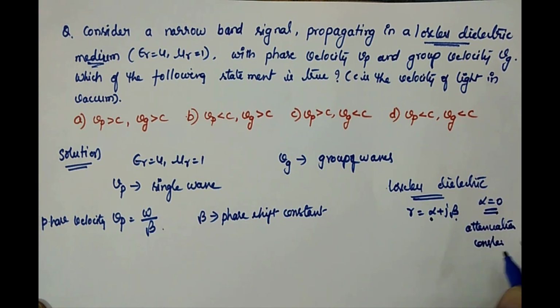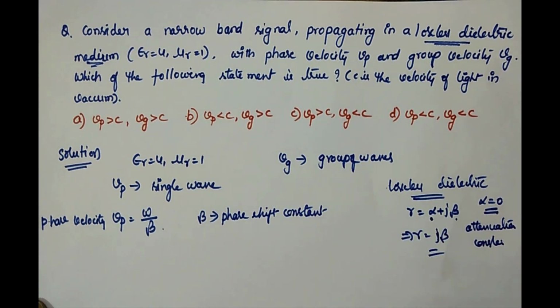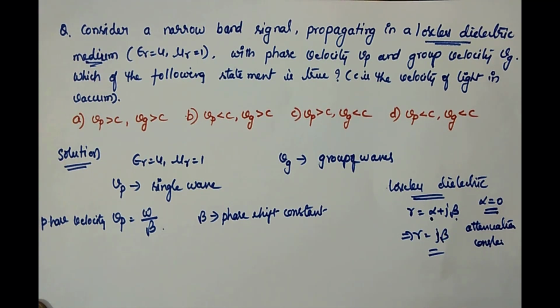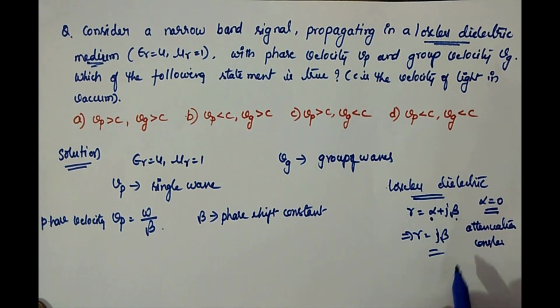So what is gamma? Gamma is equal to j beta. This is your lossless dielectric medium. It means the propagation has only the phase shift constant. When the wave is traveling in the medium, there is no change in the amplitude of the wave; there exists only a change in its phase. That is the meaning of lossless dielectric medium.